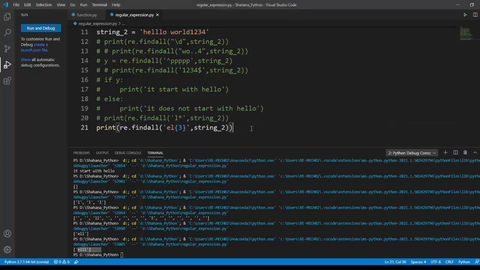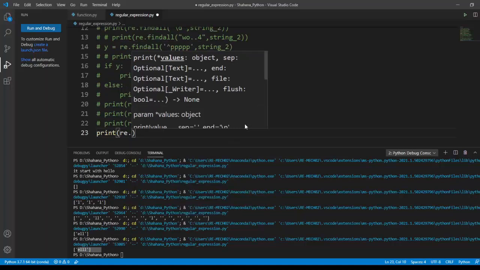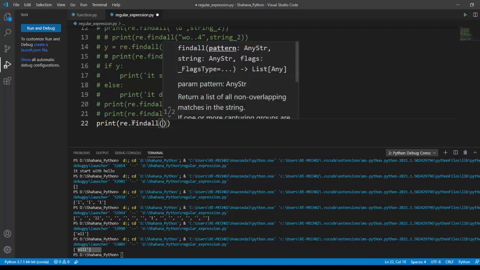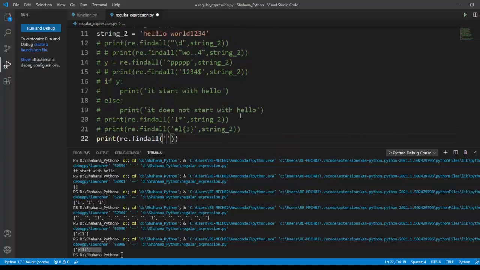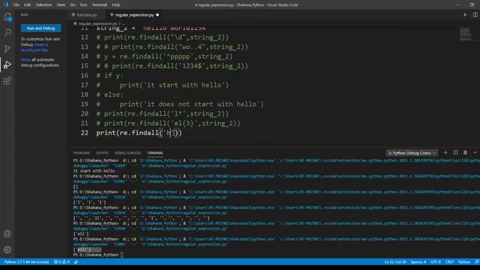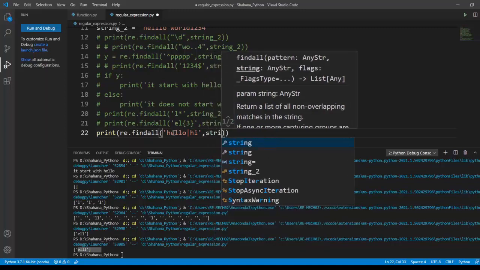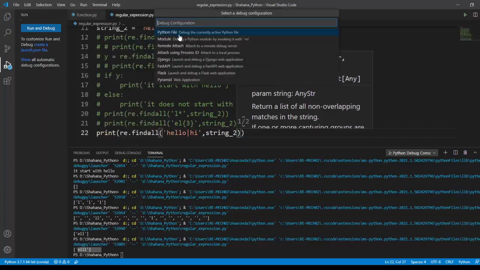The next thing I'm going to do is print re dot findall. Open my quotations. I'm gonna make a condition using the or operator in my regular expression: hello or hi. Which one is present in the string? I'm gonna check which of the hello or hi characters is present in the string. I'm gonna run this code.